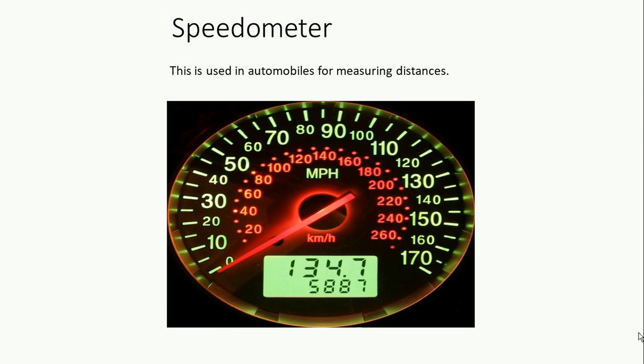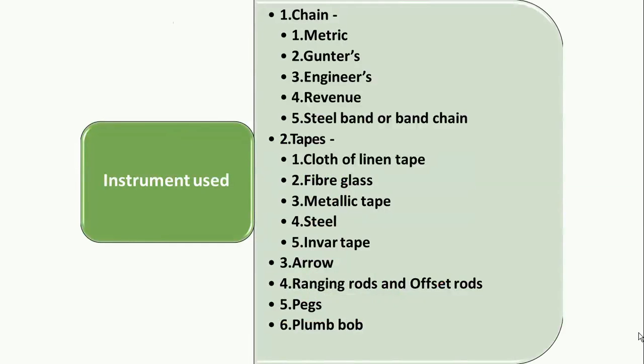Every vehicle has a speedometer in it for the determination of the distance, right? So now I am going to discuss the various instruments used for performing the chain survey. Number one, you require a chain. There are different types of chains available: number one is the metric chain, number two is Gunter's chain, number three is engineer's chain, number four is revenue chain, and at last there is the steel band, right?